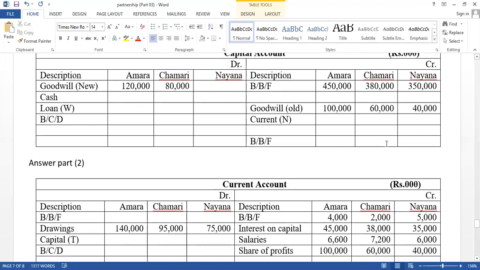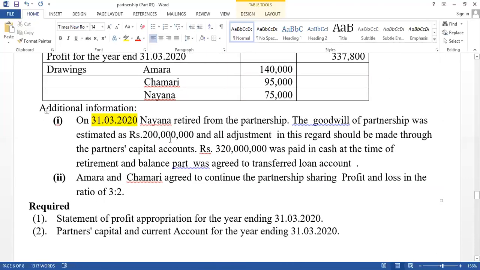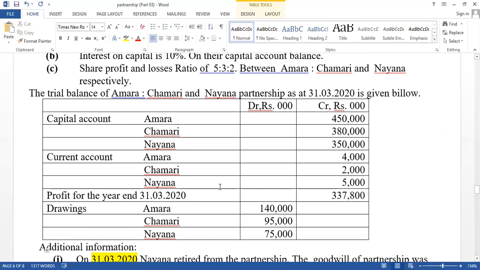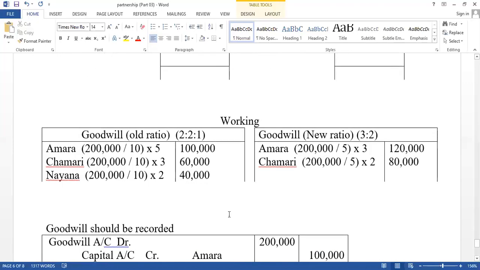Now the goodwill adjustment: old ratio credit, new ratio debit. Goodwill of the partnership is given, and you have to adjust 200,000. The old ratio is 5:3:2, and the new ratio is given. First, goodwill should be separated by the old ratio 5:3:2. Total profit share is 10, therefore divide by 10 into 5, 3 and 2. Total goodwill 200,000 gives 100,000, 60,000 and 40,000.